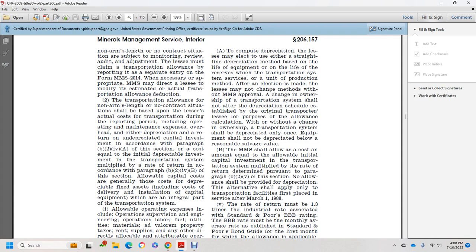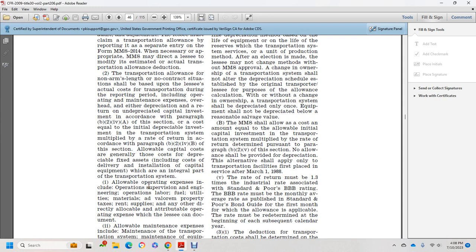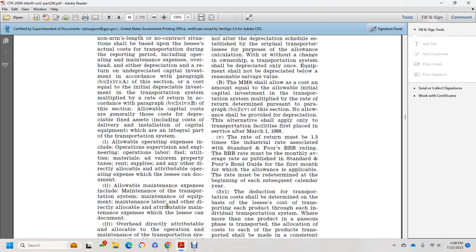In general, the cost of the depreciable fixed asset is the cost of delivery and installation of capital equipment which is an integral part of the transportation system. One, allowable operating expenses include operating supervision, engineering, operation labor, fuel, utilities, materials, ad valorem property taxes, rent, supplies, and any other directly allocable and attributable operating expense which the lessee can document. Two, allowable maintenance expenses include maintenance of the transportation system, maintenance of equipment, and maintenance labor directly allocable and attributable to the maintenance expense, which the lessee can document.